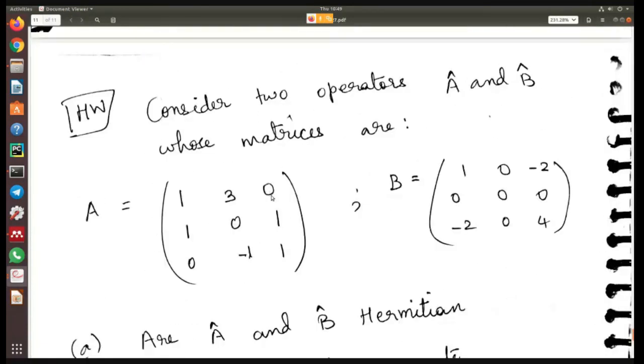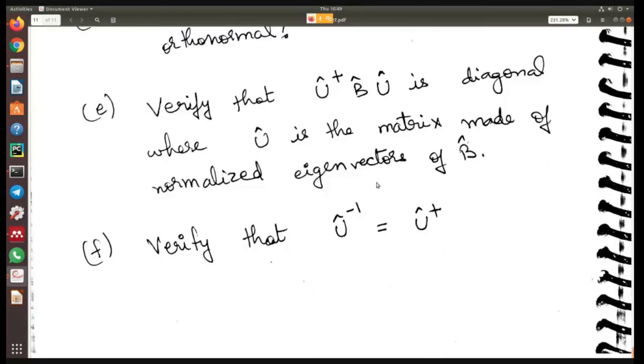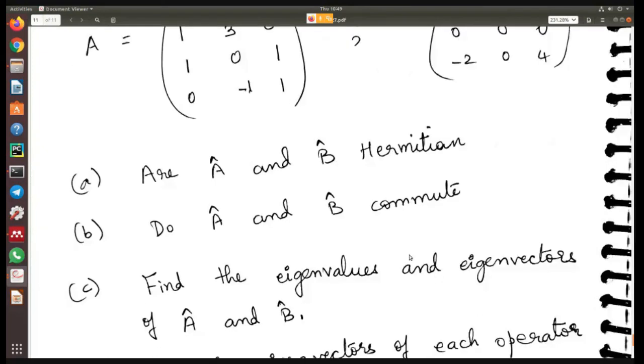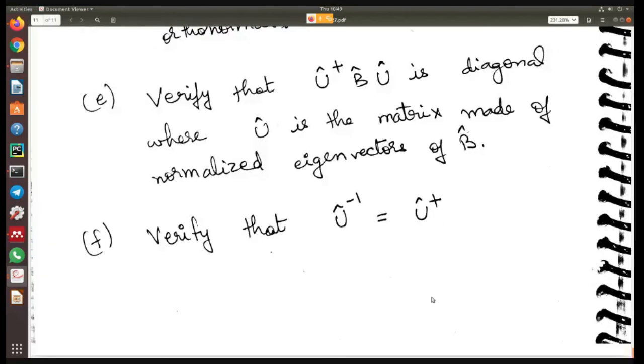But maybe you'll see that for one of these matrices you'll get an eigenvalue which is degenerate. If you get degenerate eigenvalues, you need to see how to get eigenvectors when you have degenerate eigenvalues. That is like a small challenge. And I think if you just find it out, you will be able to get how to do that, and then you can solve all of these questions. So this is like a revision of the previous semester. But if you do this, then you won't have any problem in doing this chapter.